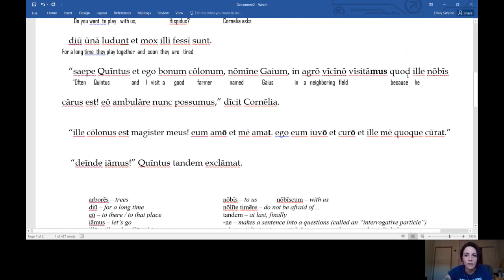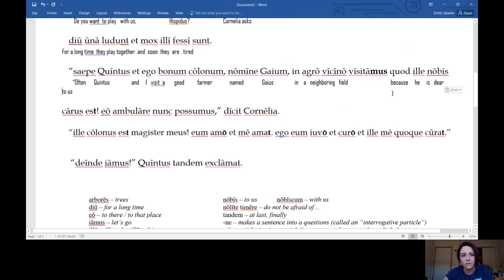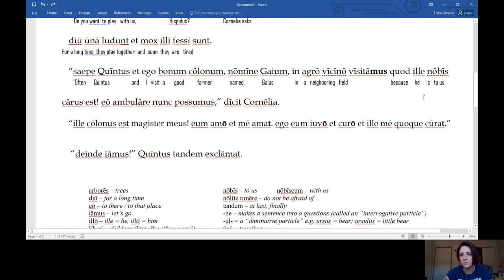So why do we like to visit him? Because he, nobis means to us, not nobis like a bus, but to us. Dear is carus, and then est is. But we don't say because he to us dear is. We say because he is dear to us. Just going to put to us down here.